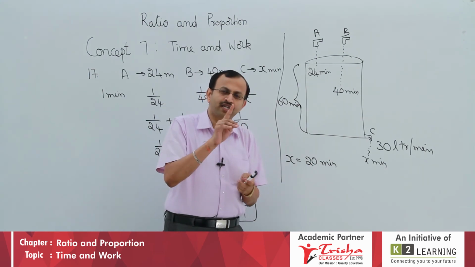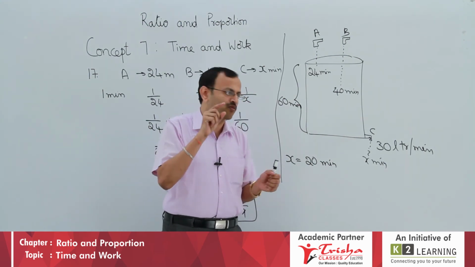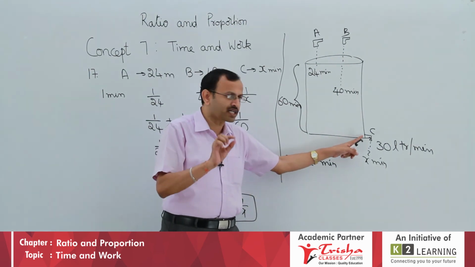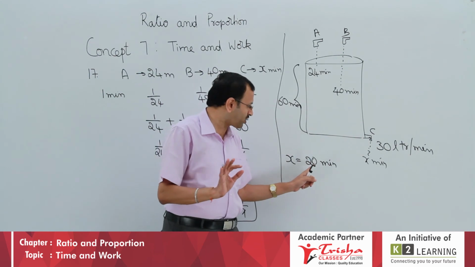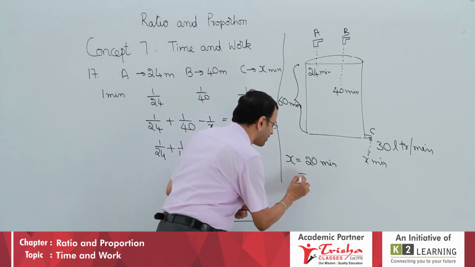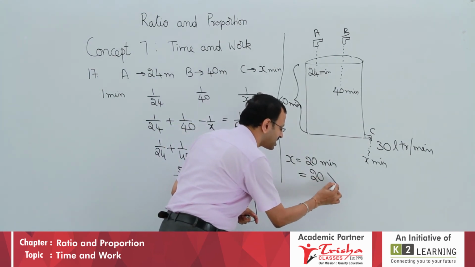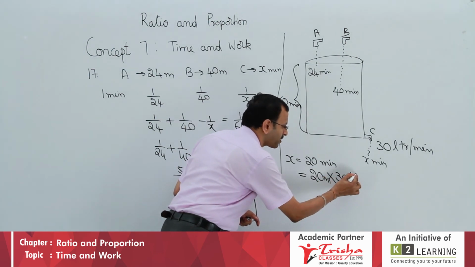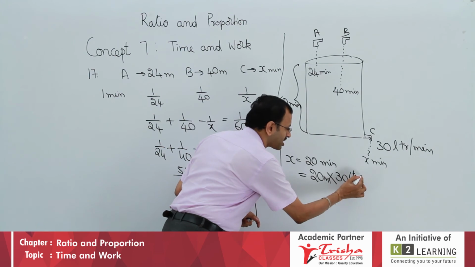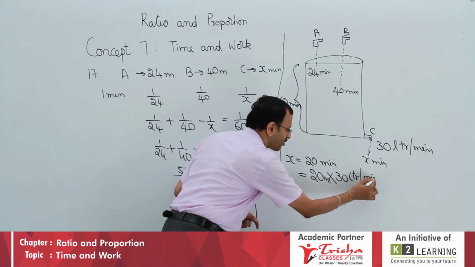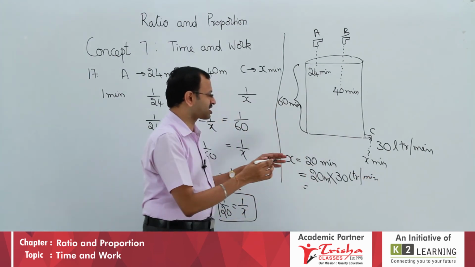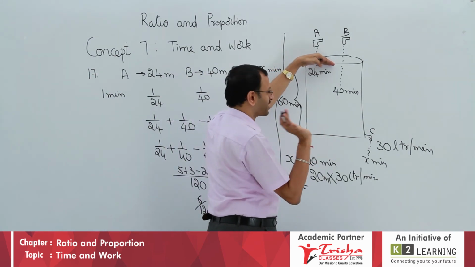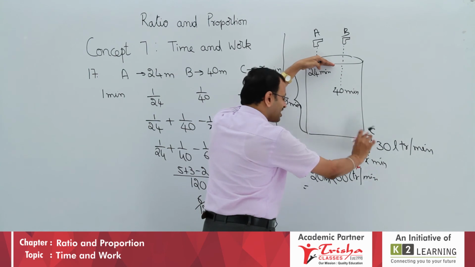At 1 minute, what is the rate of emptying it? In 1 minute, it empties 30 liters. 1 minute, 30 liters is out. Therefore, in 20 minutes, it will be 20 minutes into 30 liters per minute. Therefore, if it is a full tank, it will be emptied in 20 minutes. Thus, I think it is well taken.